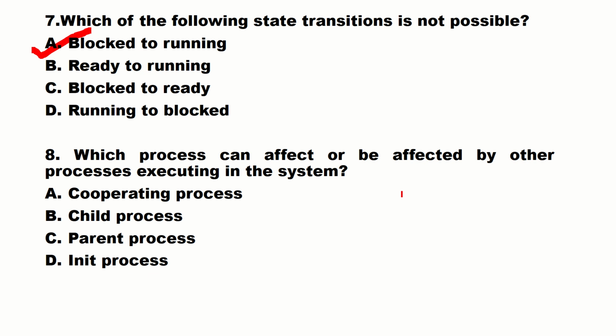Which process can affect or be affected by other processes executing in the system? That is the cooperating process. Cooperating because cooperating processes may share data with each other, so they can affect or be affected by other processes executing.